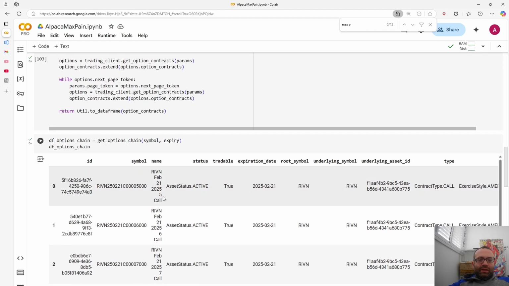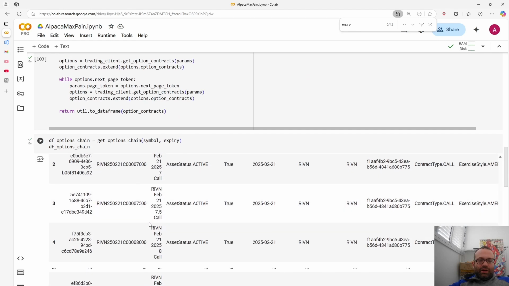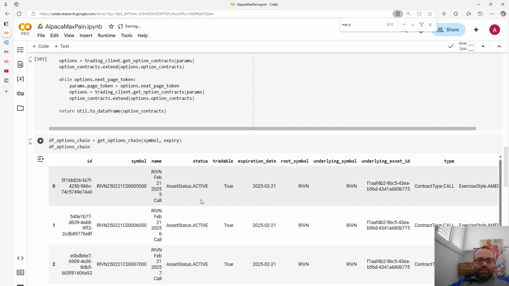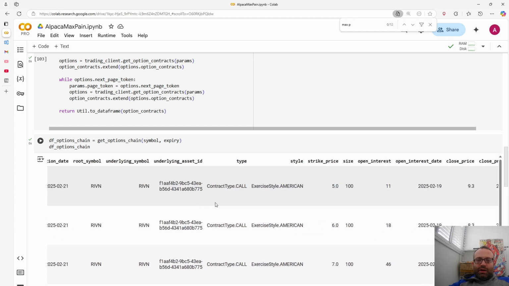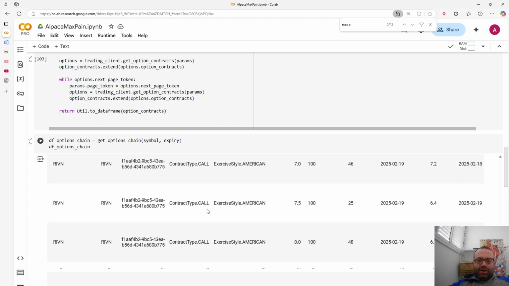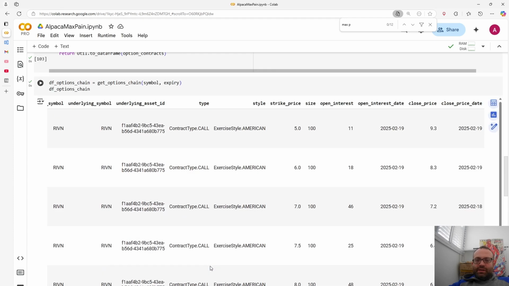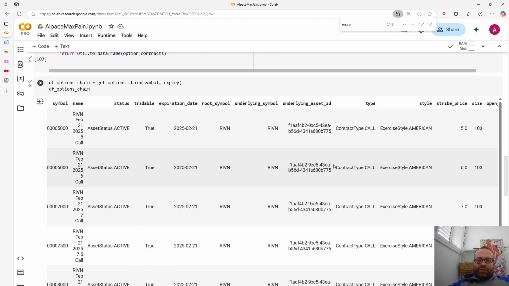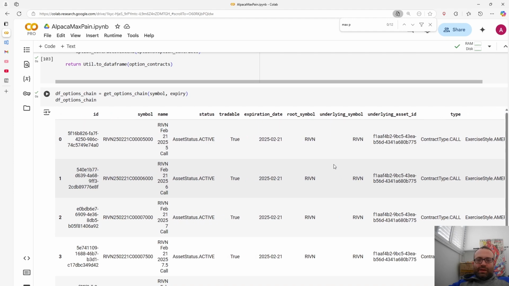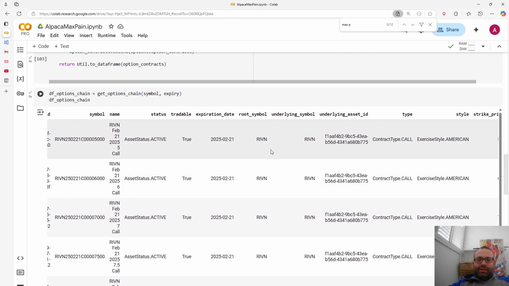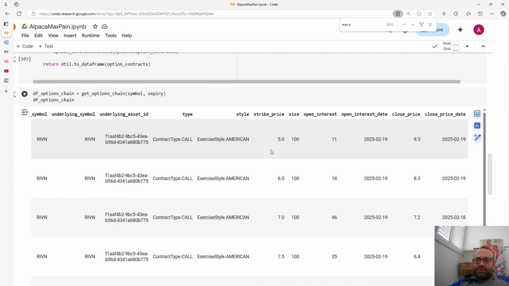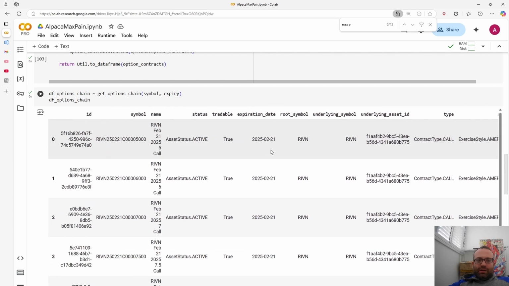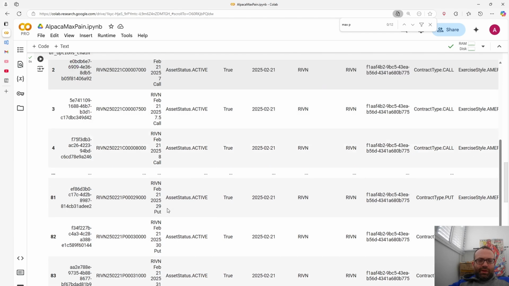So Rivian, $5 call, $6 call, etc. But what's important here is the type, which is going to be call or put. That's going to be important for us. Strike price is important for us, and open interest, because that's what we're going to use for the amount of contracts. Those are the important things. And notice that the expiration date is all the same: you see here it's all February 21st.